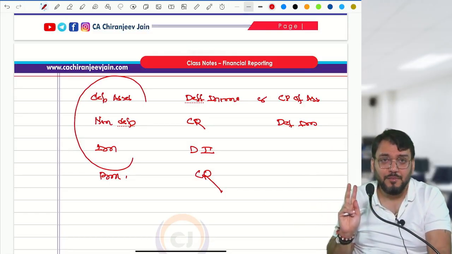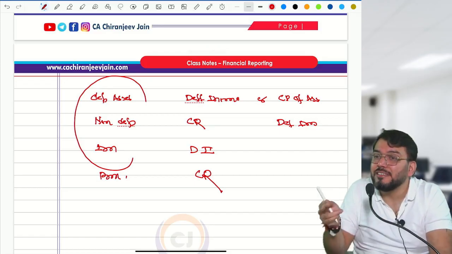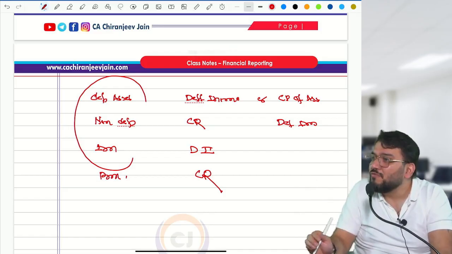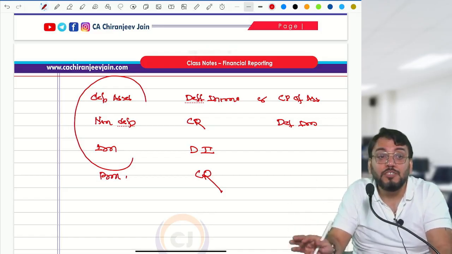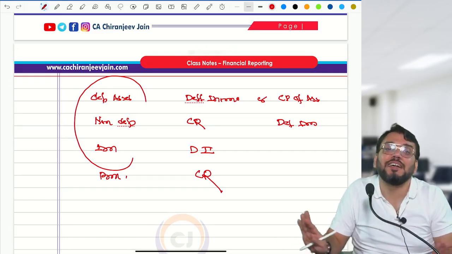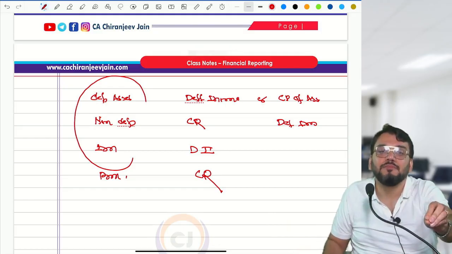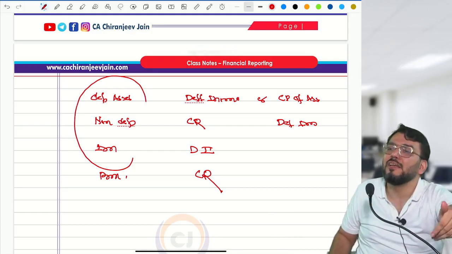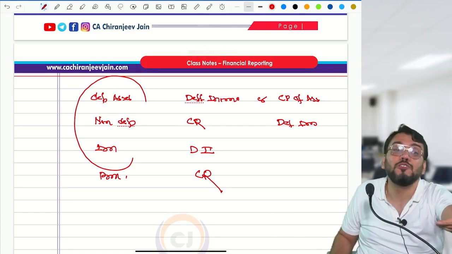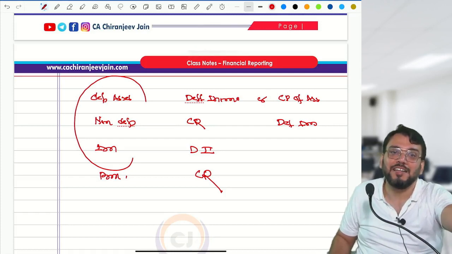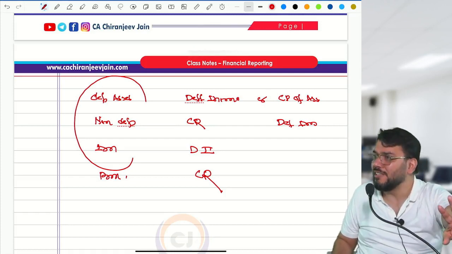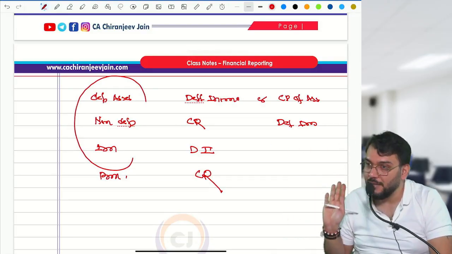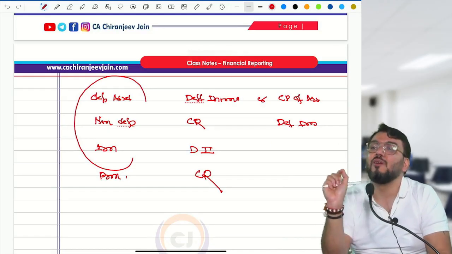Second, if the grant has been received as a financial support, means financial support without any related cost, means without any condition, means government has given some financial support to you without any condition, and normally such type of financial support is given to a loss making company, for example internal reconstruction company, to write off losses only. So in that case also the grant will be transferred immediately to what? PL. But there should be no condition, without any condition.